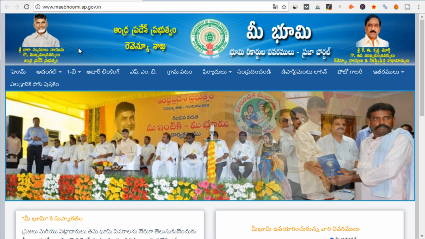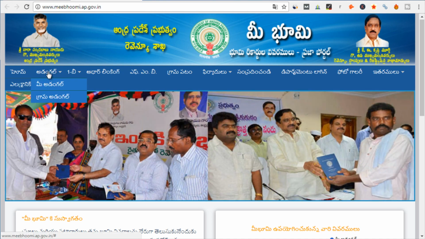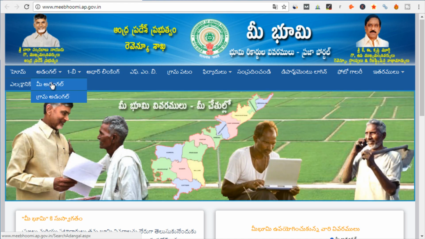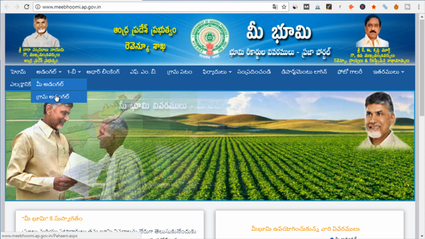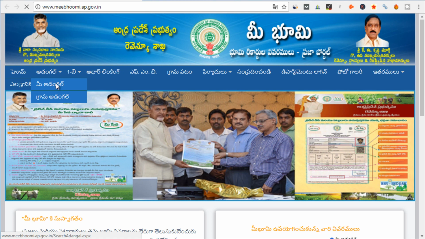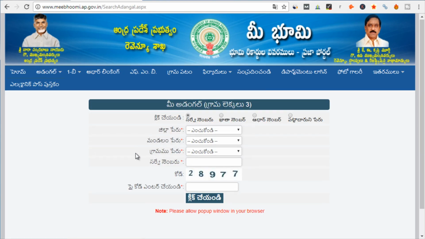Now let's quickly see the examples, what kind of reports are generated. So if you want a particular Adangal report, then you have to go to this option, and if you want all the Adangals of a particular village, then you have to go to this option. So suppose we want to see a particular land, then we will go here. Now you have to fill your details. So you have various search options. First is your survey number wise, then you have khata number wise. Then if you have linked your Aadhaar number, then you can search from here, and then if you want to search by owner's name, then you can search here. Then you have to fill all your details.